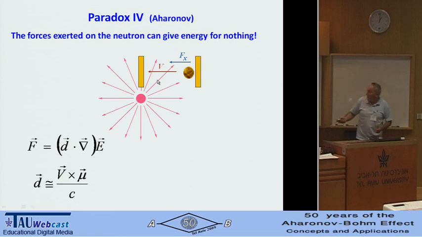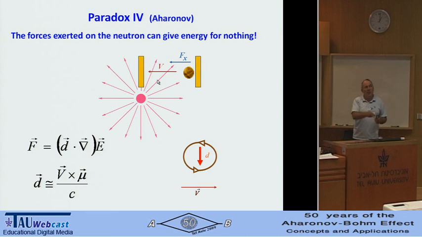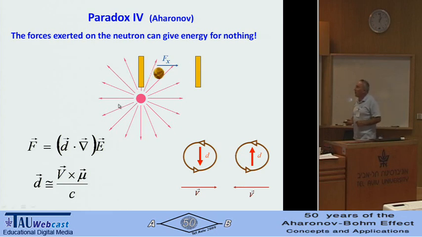Why is it so? Again, because the electric dipole moment depends on velocity. If we switch the velocity, it will have a different sign. So both the velocity is switched and the dipole moment is switched. So we have all the time a force in the same direction. Of course, if we put it in another place, we will lose energy, but we'll put it in the right place. So we'll have something that starts slow, and then it will be faster and faster and faster.